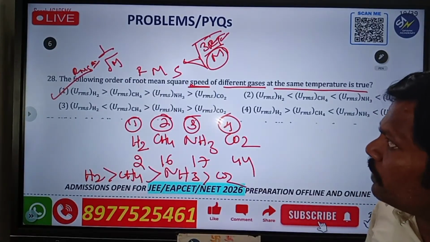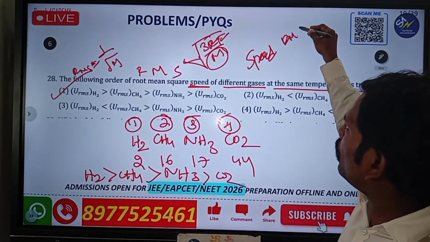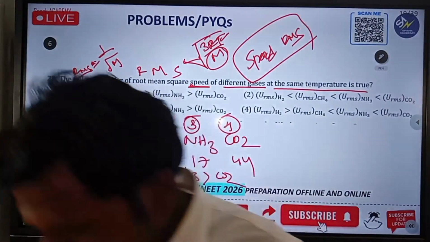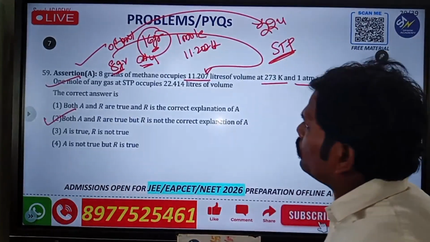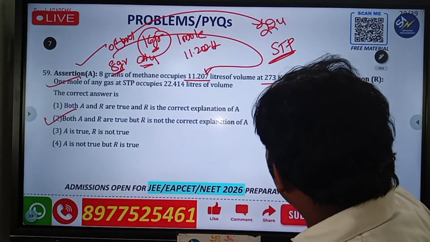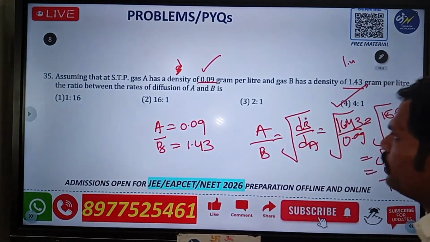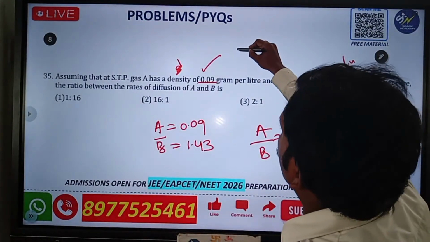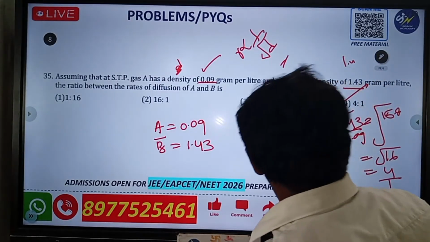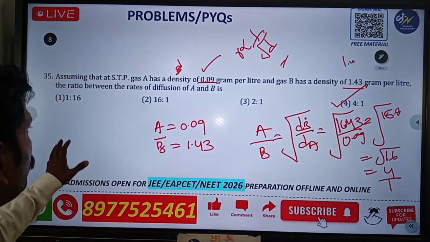Next one is about speeds, generally RMS speed. This is the key factor here. Very good. Next is a question related to the STP value. And the last one is the rate of diffusion with density: R is inversely proportional to the square root of D. This is the one you have to understand. Okay, thank you for this one.